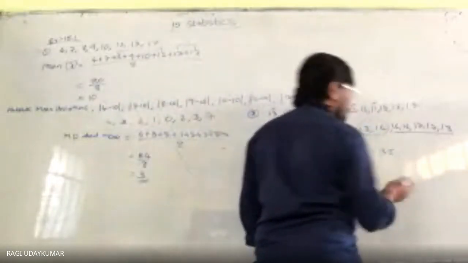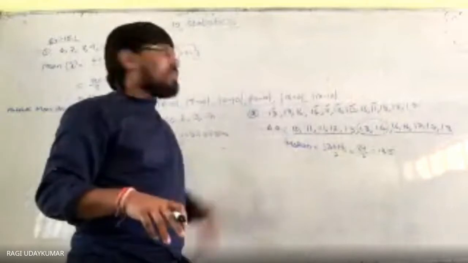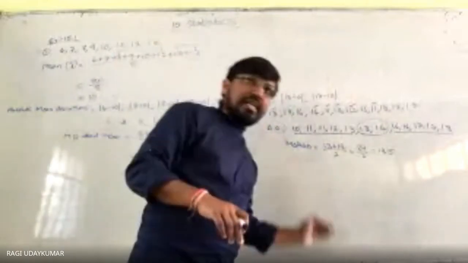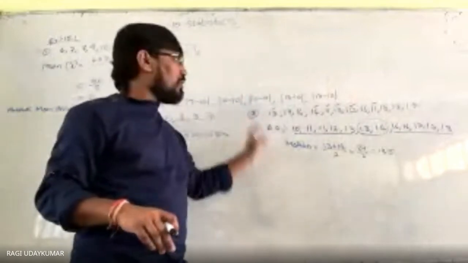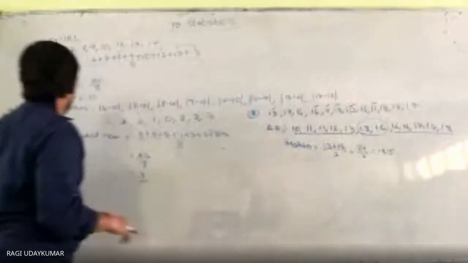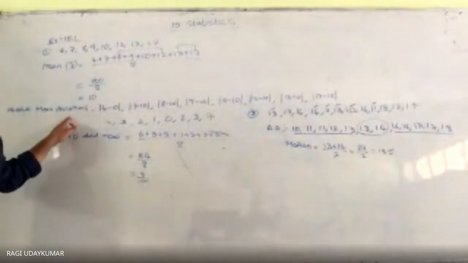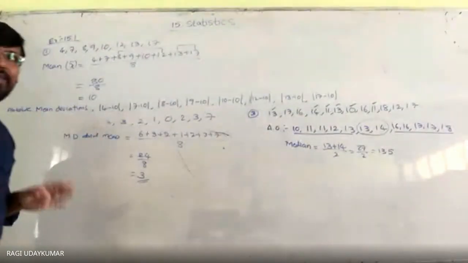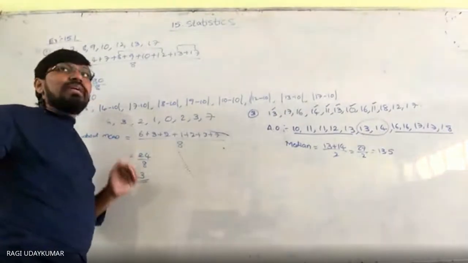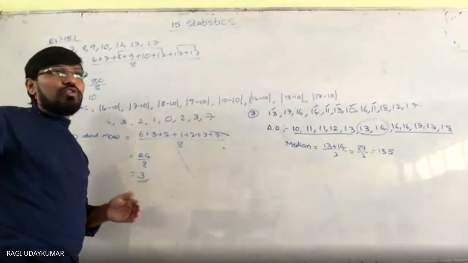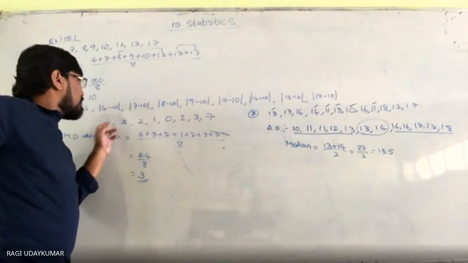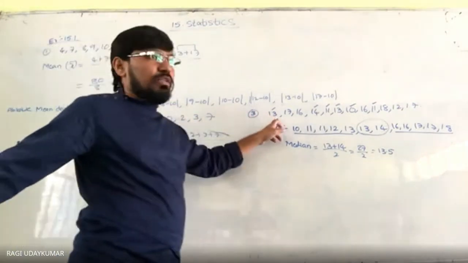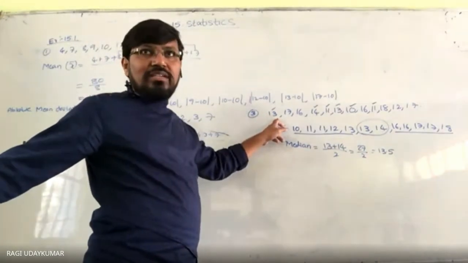So this 13.5 should be subtracted from every observation, and after subtracting, you need to find out the deviations, the absolute values of the deviations. Normally this is called the mean deviation about the median. As we subtracted 10 earlier about the mean, here we have to subtract 13.5. I think you can do it.